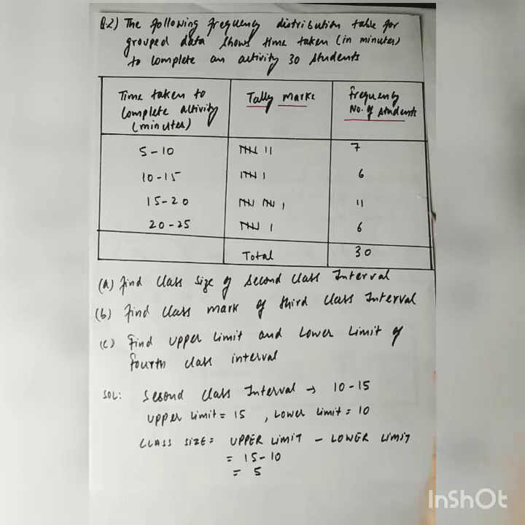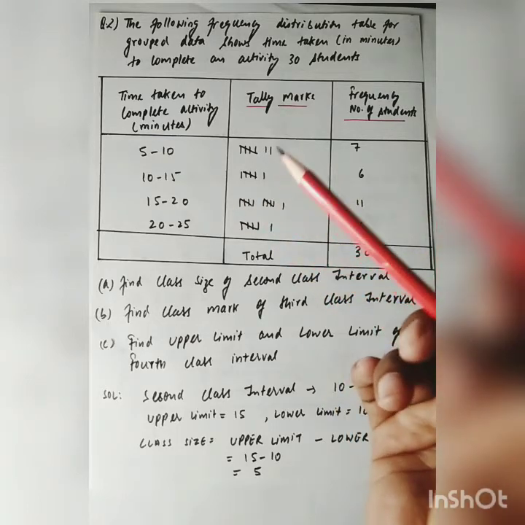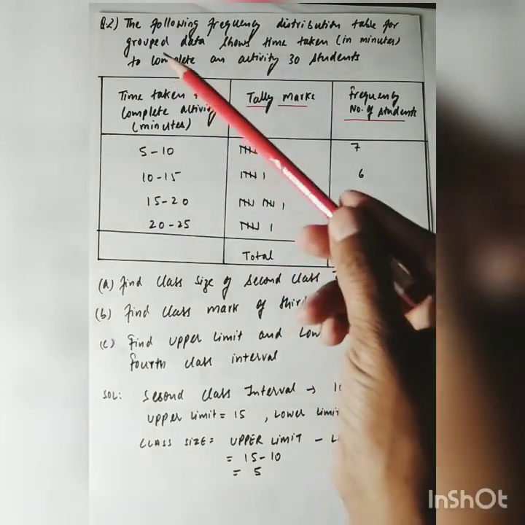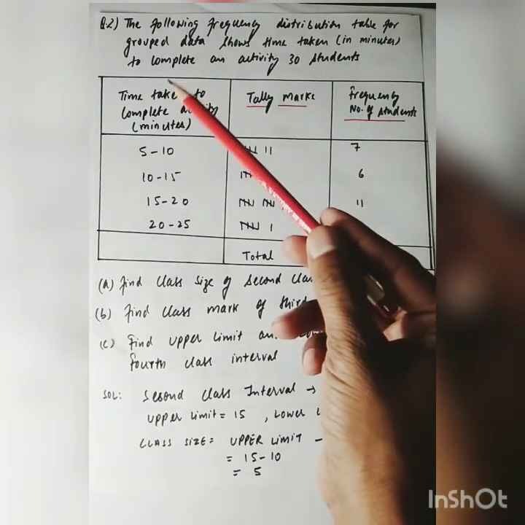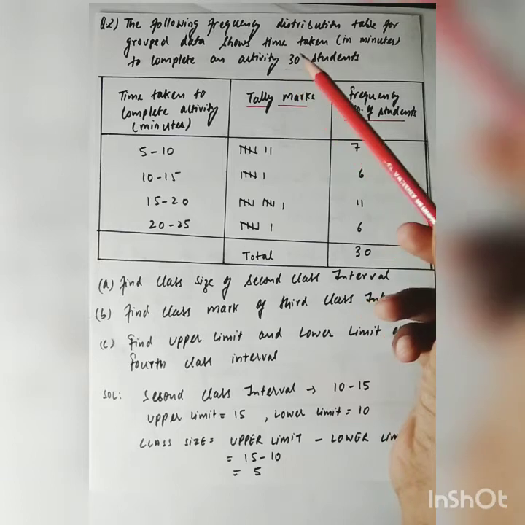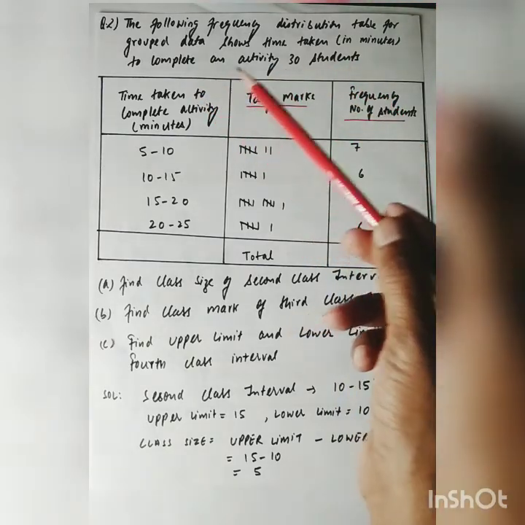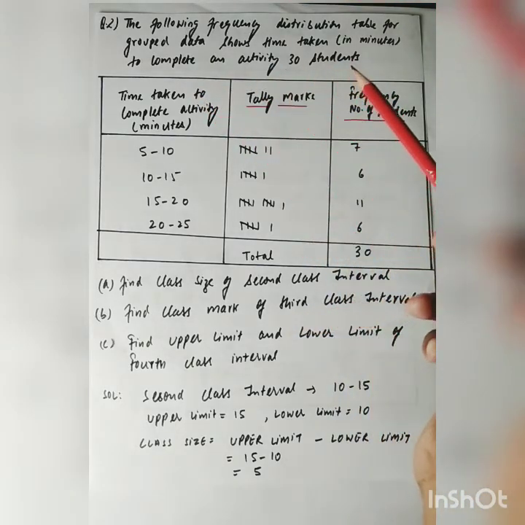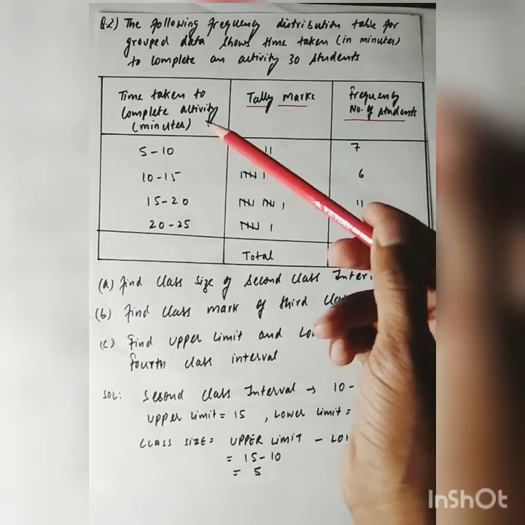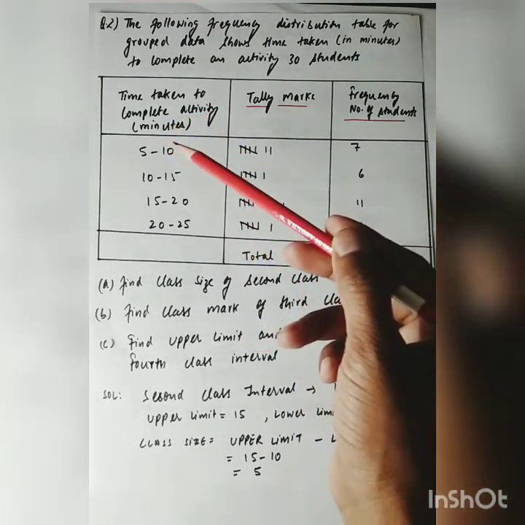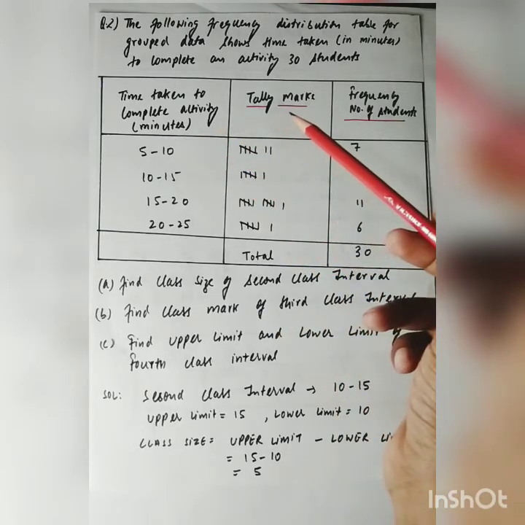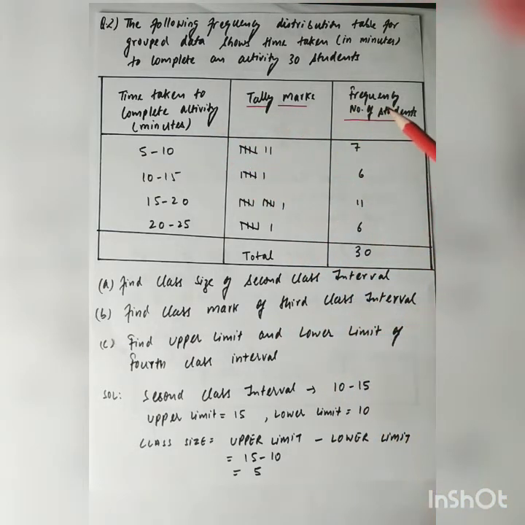Let's take this question. This question is very simple and interesting. Question is the following frequency distribution table for the grouped data shows time taken in minutes to complete an activity by 30 students. So here in the first column this is time taken to complete activity in minutes. Second is tally mark and third one is frequency or number of students.